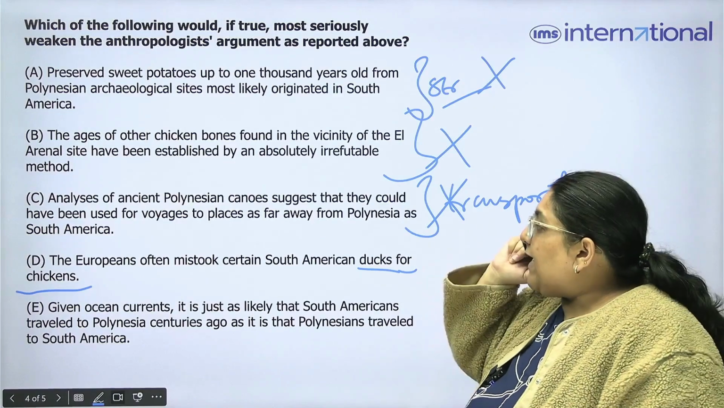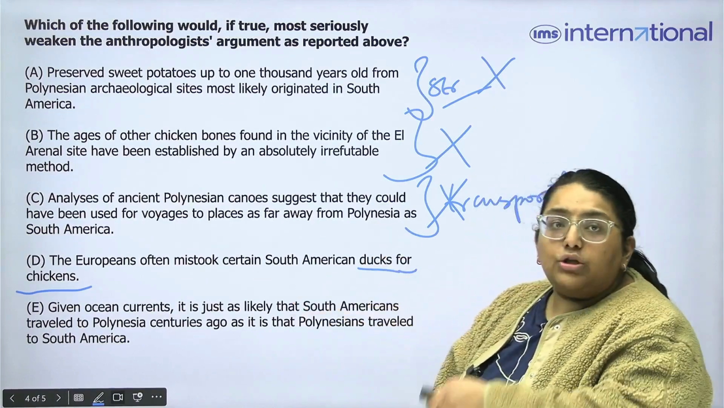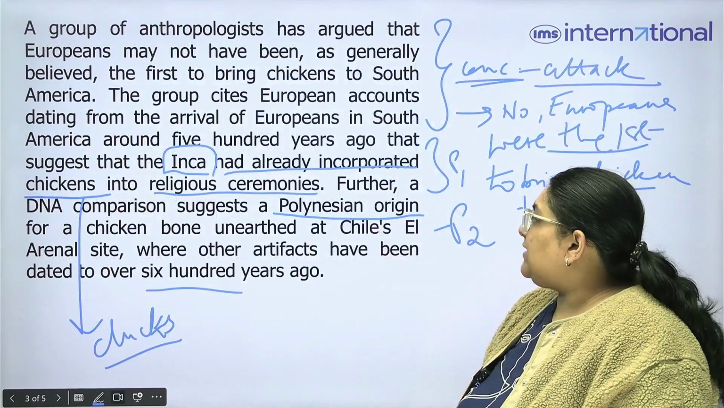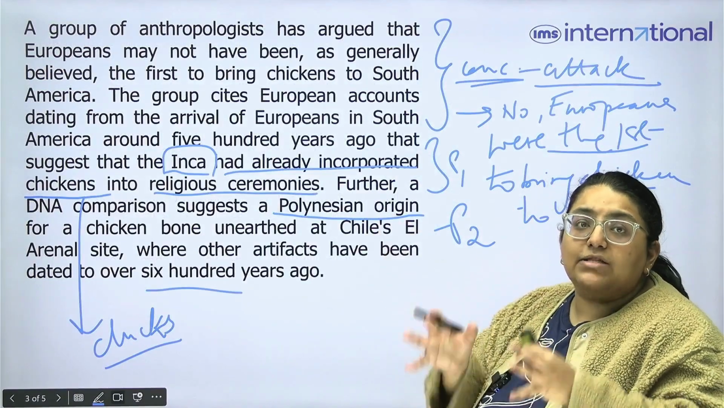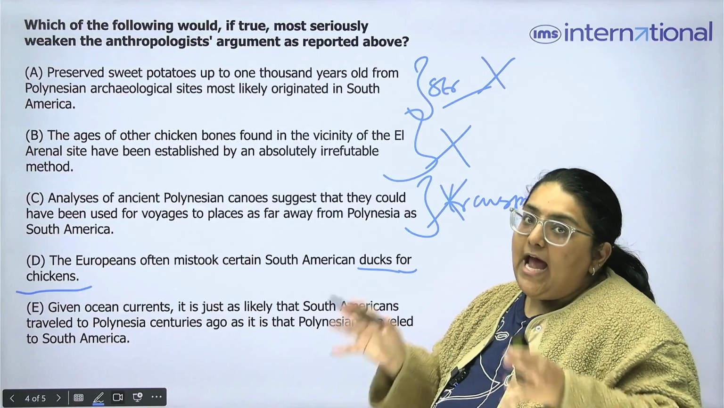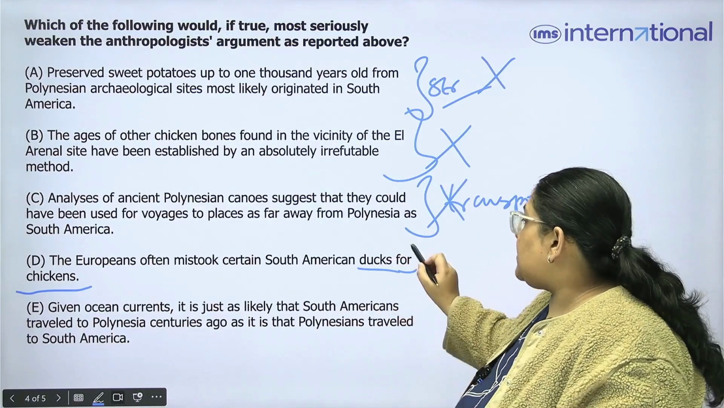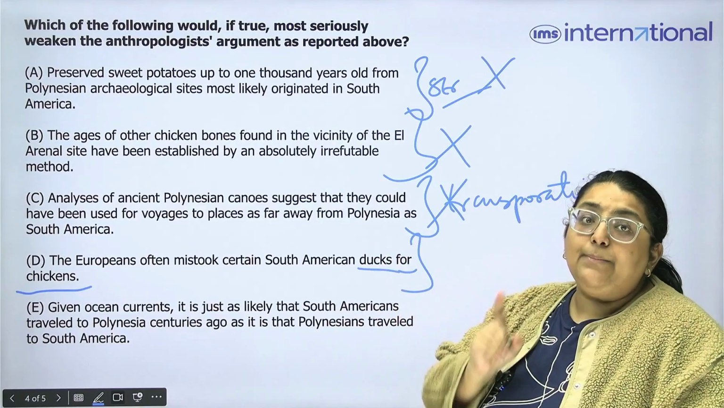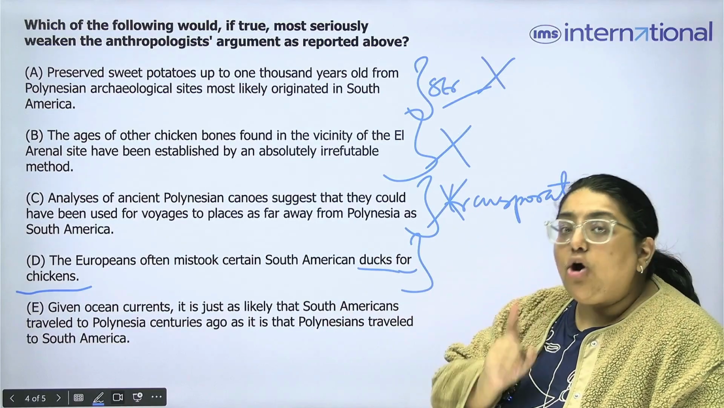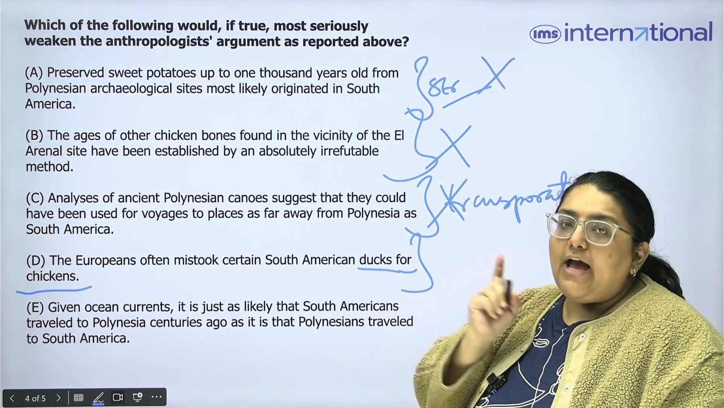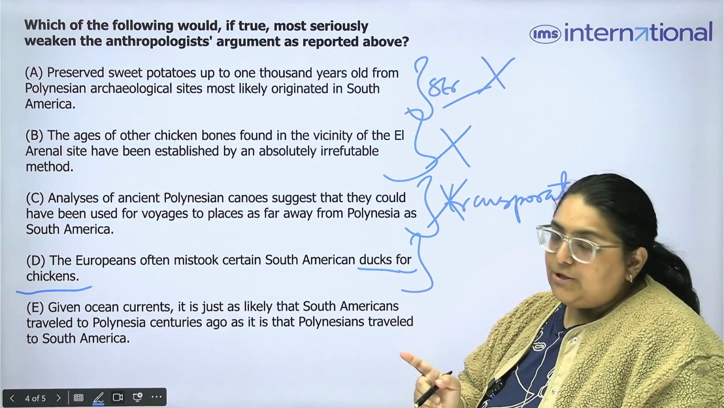So if we connect D to the first premise, we see that D is weakening the first premise, and thus D is a weakener, and D might be the correct answer. But we will not mark D until we have had a look at the last option as well.